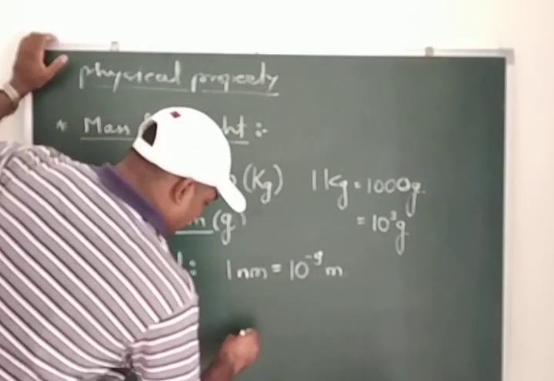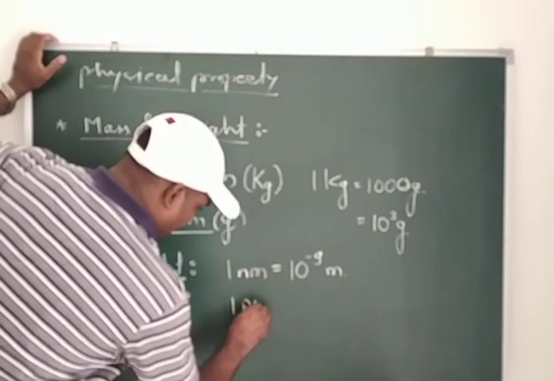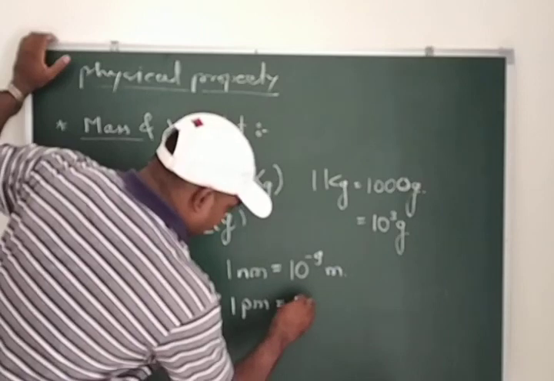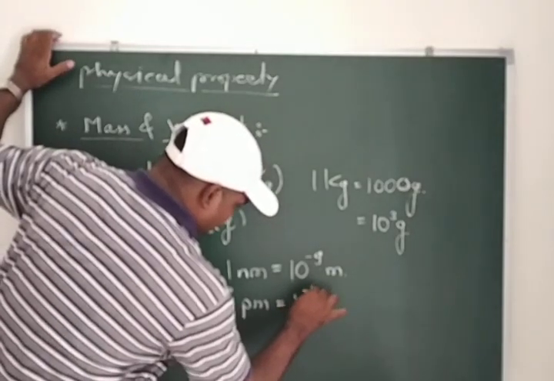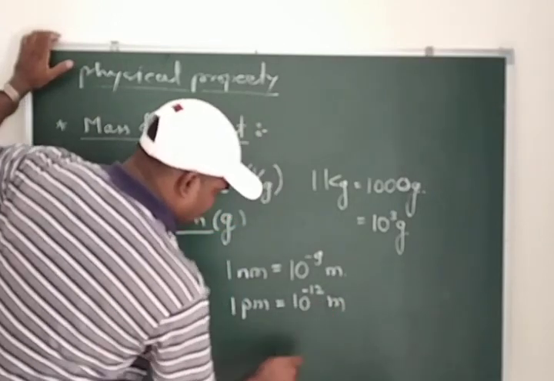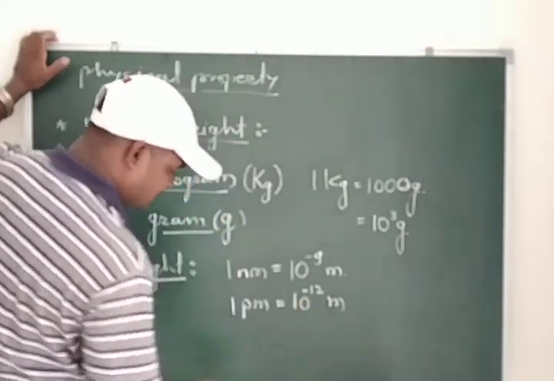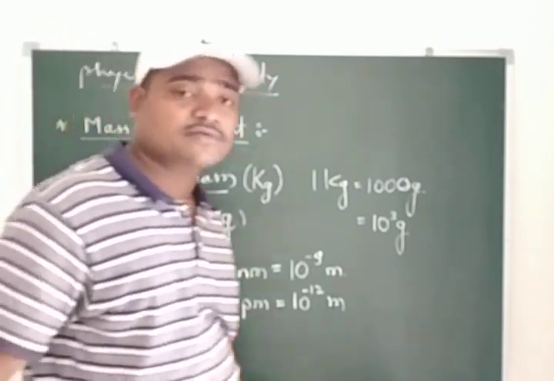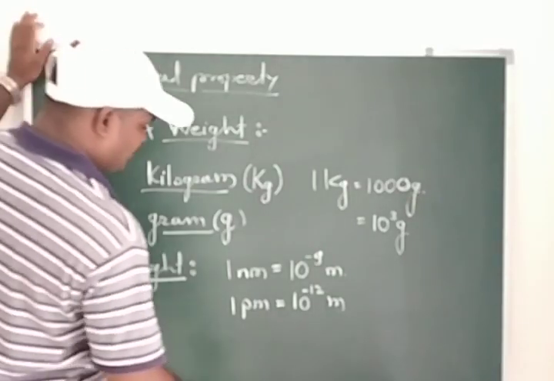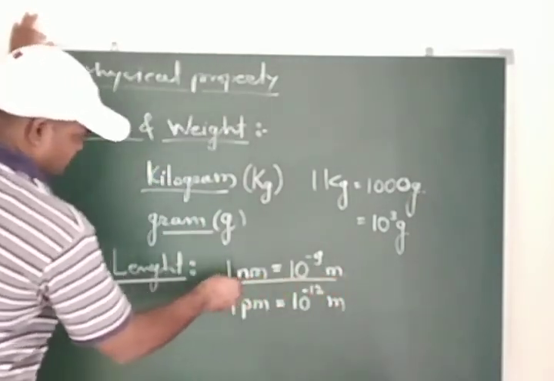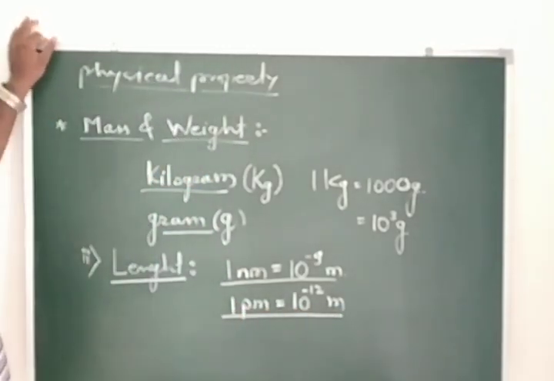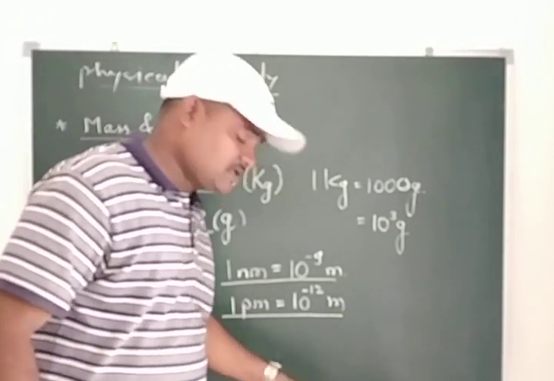And at the same time, if you want to convert 1 picometer into its corresponding meter, it will be 10 raised to minus 12 meter. So students, this conversion you should keep in mind for solving different types of problems and for the measurement, these conversions are very important. So this is the conversion of nanometer into meter and picometer into its corresponding meter.